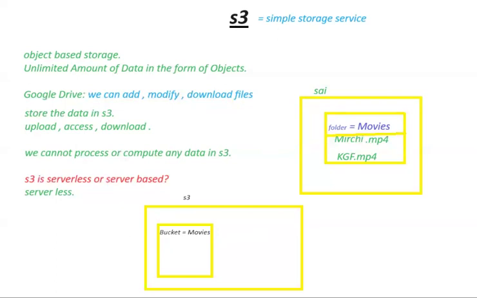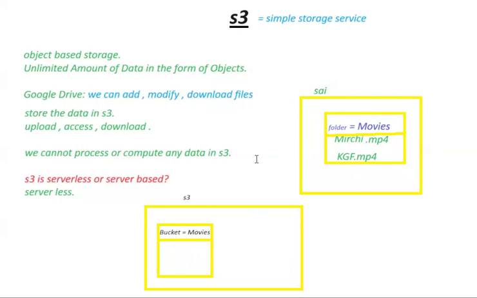Now, what are the files that I want to put in this bucket? mirchi.mp4 and kgf.mp4. Those are the two movies that I want to put in this bucket.